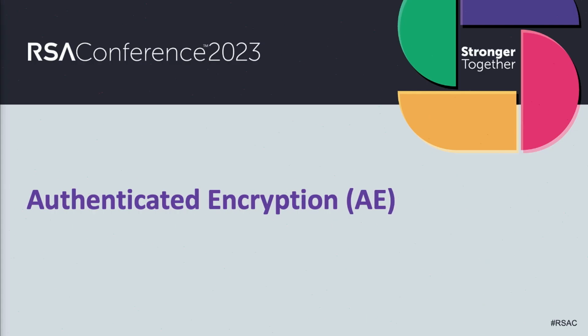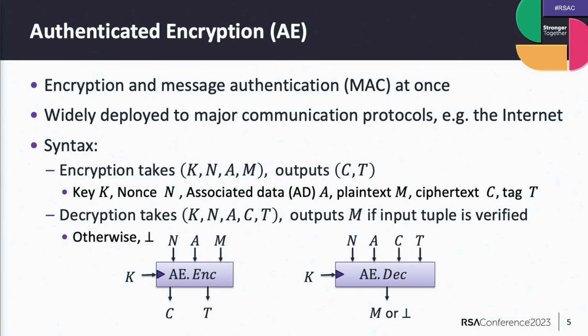Okay. So what is authenticated encryption? It's basically a symmetric key encryption function that provides the encryption and message authentication code functionality at once. Namely, it provides the confidentiality of the plaintext as well as the integrity of the whole input of the ciphertext.